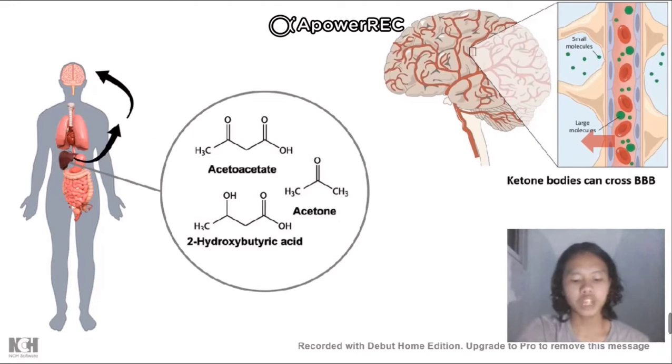Ketone bodies are produced in the liver and channeled to the brain, and ketone bodies can easily cross the BBB. And acetyl-CoA is one of the most important substances which can be utilized to produce energy. Without it, the cycle cannot push through. So in order to have that acetyl-CoA, we'll study how it is synthesized.